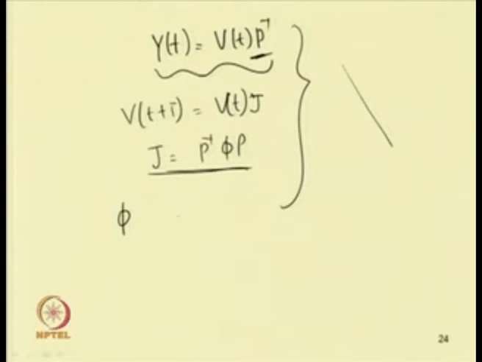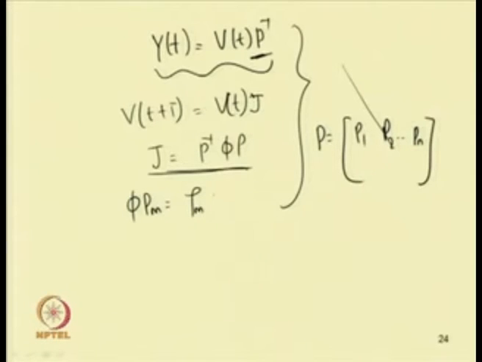By finding the solution, we can write the P matrix, which will have P 1, P 2 and P n. These are the eigenvectors of this P matrix. So, we can write phi P m in this form: phi P m will be equal to rho m into P m.